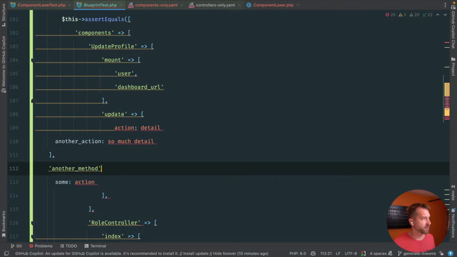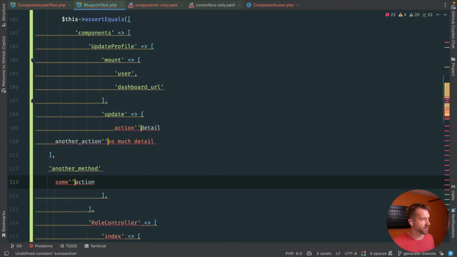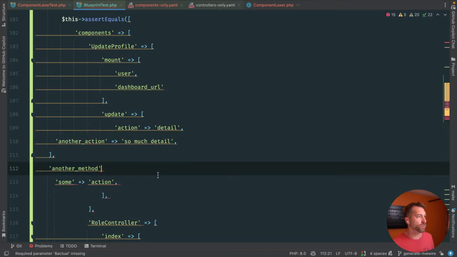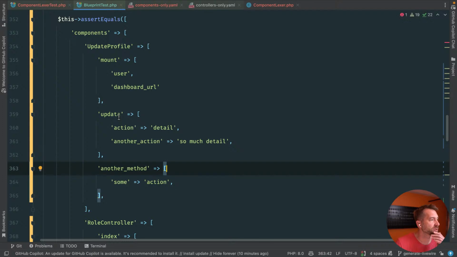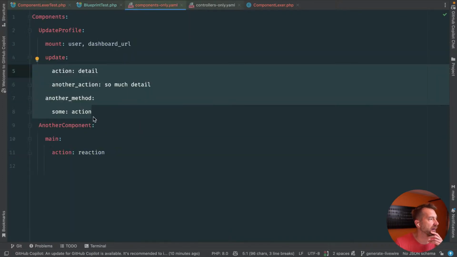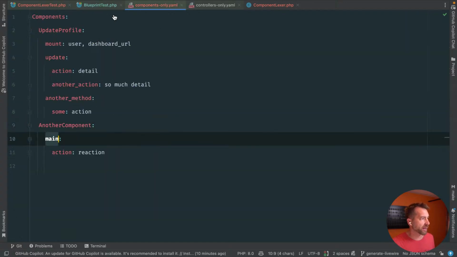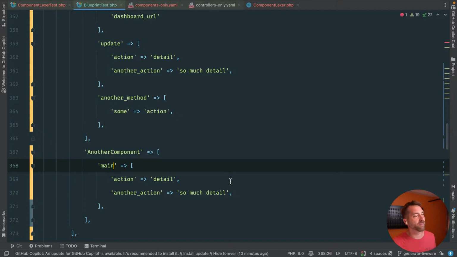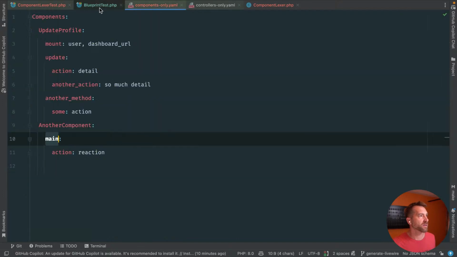Another method, close you out. All right. And then let's take anywhere we have this and that, and we'll turn this into this and this and that and this and that and comma. All right. Ooh, very close. Missed the opener. All right, cool. That should take care of that one. Okay, so we have update and another action, and then let's finish things out with our another component. Again, we're just demonstrating that it's going to pull out these components with various methods and this action reaction stuff, right? So action reaction stuff.